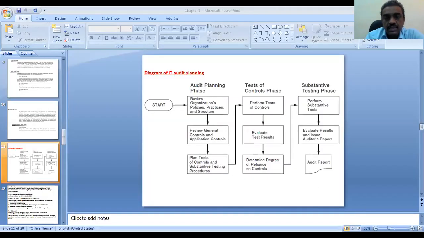For example, if you are going to audit Oman LNG, what are the different software systems? Then you have to write the test cases, how to test that software. For testing, you need data. Without data, you cannot test any software. We need each and every operation of the system.